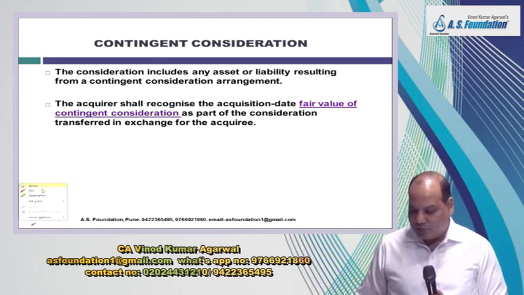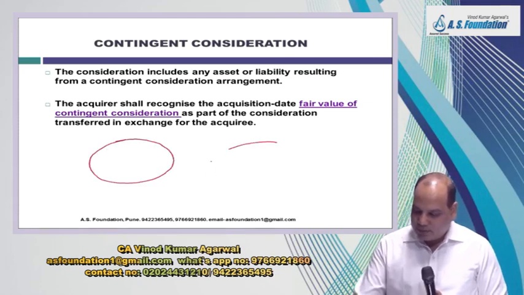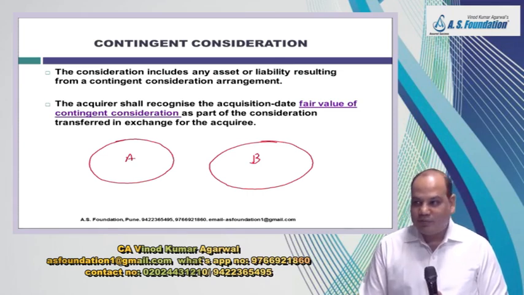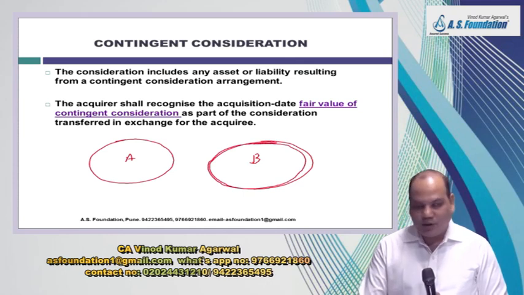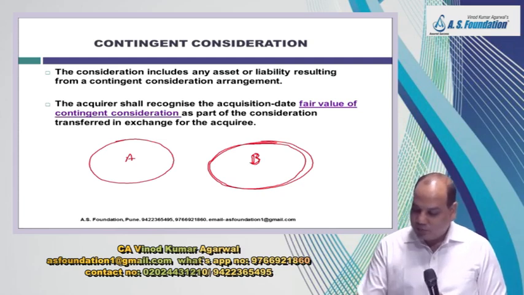A wants to acquire B. Does A know everything about B? No. Only whatever B will show, A will be able to see that. So B will show its financial statement. But you really don't know whether each and every figure is properly shown there. There may be some other liabilities which you don't know.